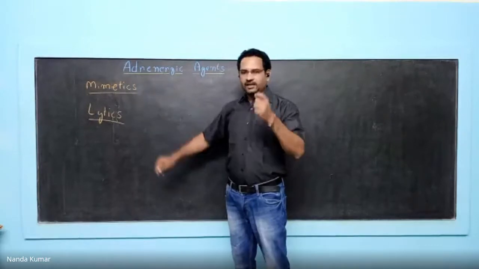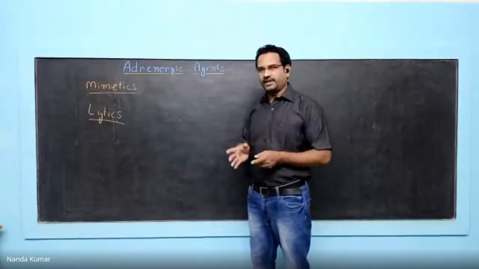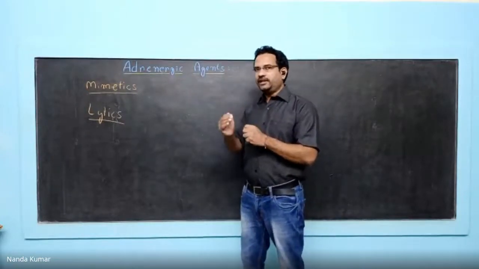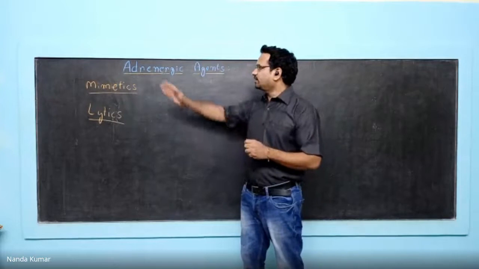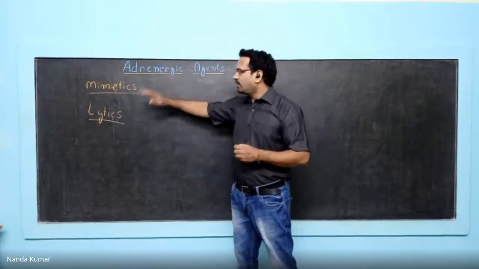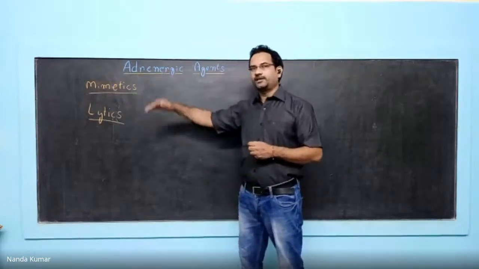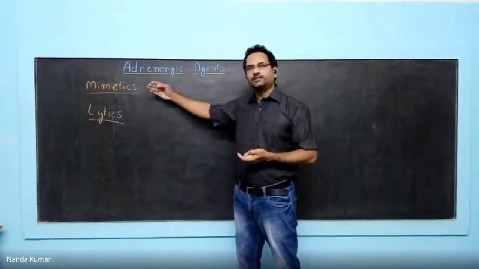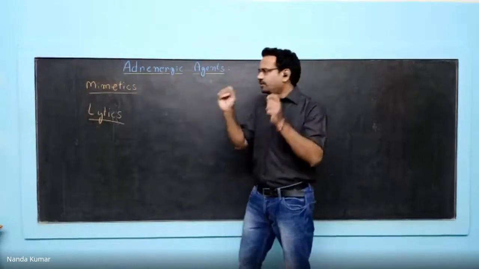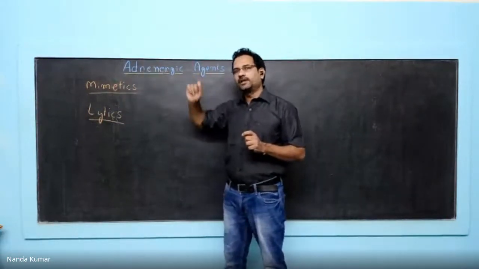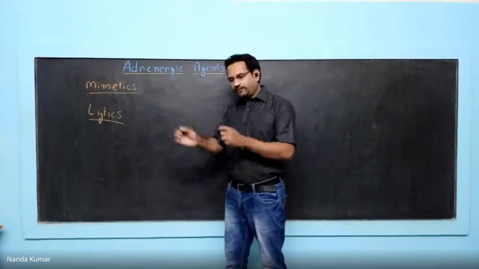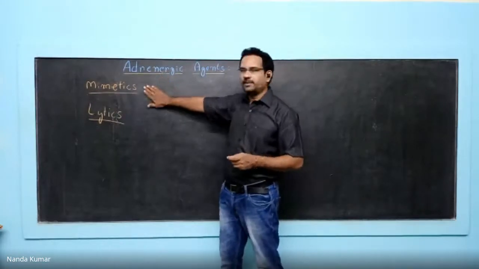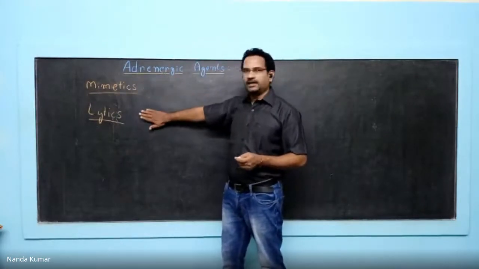The next one is lytic. The true meaning of lysis is to cause breakdown, but here the figurative meaning is blocking the actions. If any agent is blocking the actions of noradrenaline, it is called adrenolytic or sympatholytic. You will see these terms in the parasympathetic system also: parasympatholytic, parasympathomimetic. Don't get confused. Think about this word: mimetic is derived from mimicry, imitation. If the drug is imitating the action of the physiological ligand, then it is called mimetic. Blocking the actions, it is lytics.